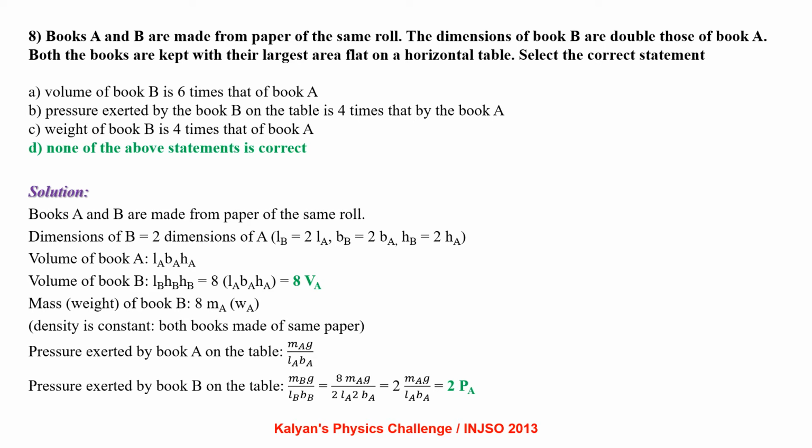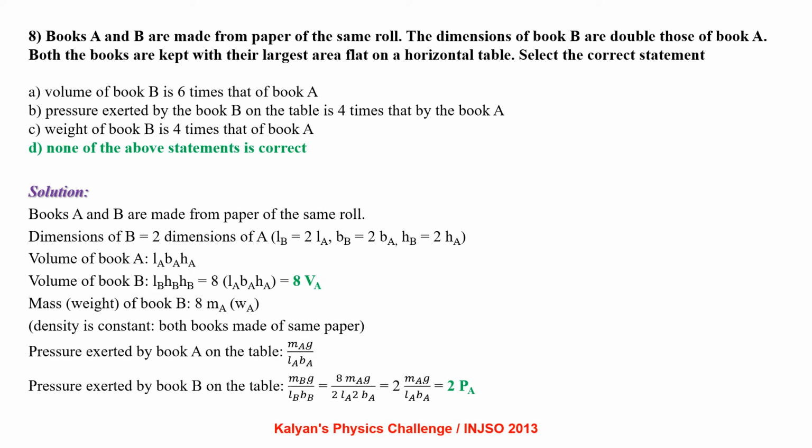Books A and B are made from paper of the same roll. Dimensions of B are 2 times dimensions of A. That is, length of B is 2 times length of A, breadth of B is 2 times breadth of A, height of B is 2 times height of A. Volume of book A is LA, BA, HA. Volume of book B is LB, BB, HB. That gives us volume of book B to be 8 times volume of book A.